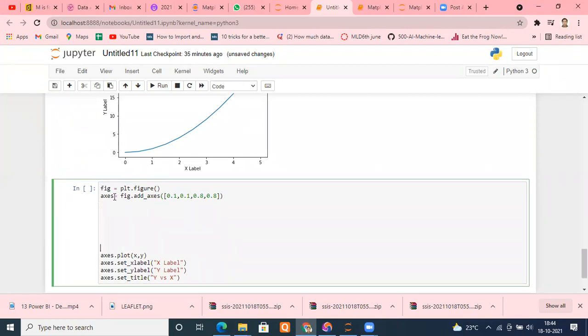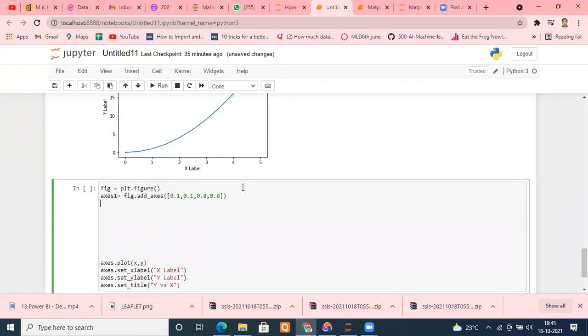This time I'm creating this axis. First of all, axis 1. And I'm creating one more axis now. Understand, please.